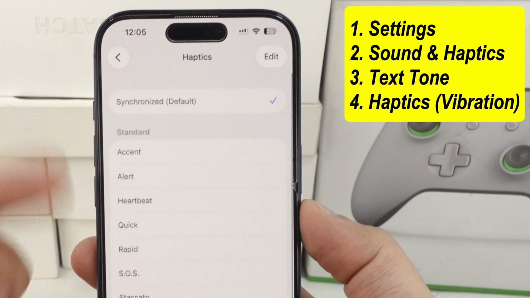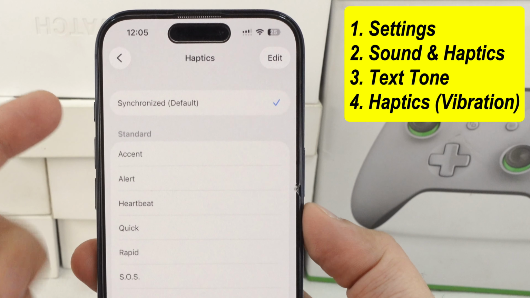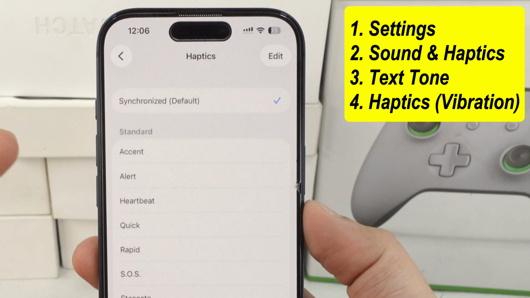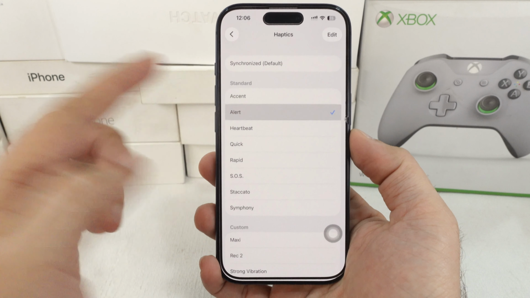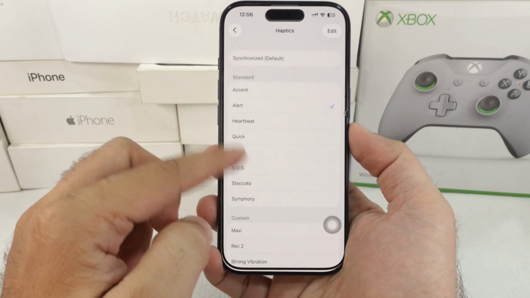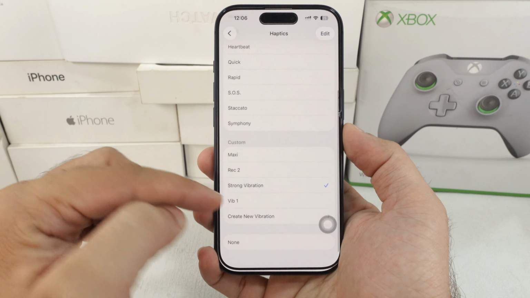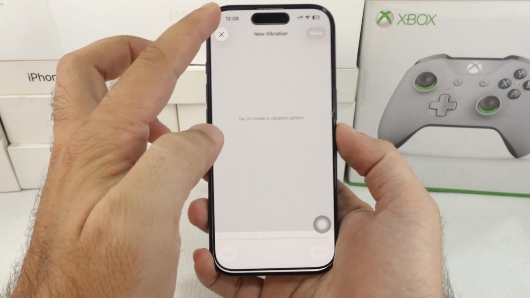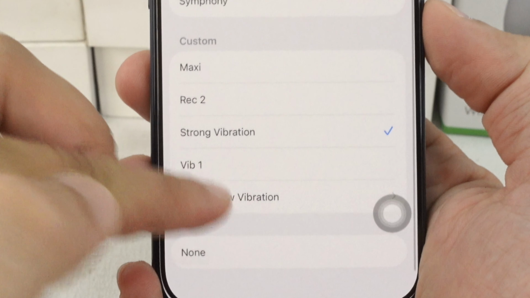Over here, you're going to see the default synchronized vibration pattern. You can turn that on for SMS notifications. You can also choose a different long vibration from the available options. Or you can go ahead and create your own by tapping Create New Vibration.